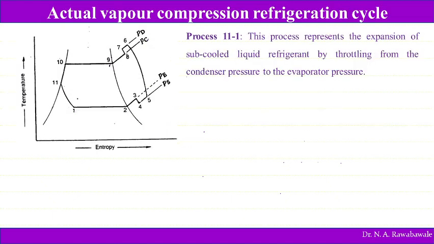Now the process 11 to 1. So what is this process? It is nothing but the throttling process or expansion process, during which the refrigerant is again expanded, and the temperature of refrigerant falls, and it becomes capable of absorbing heat energy. So this process represents the expansion of subcooled liquid refrigerant by throttling from the condenser pressure to evaporator pressure. So this is the evaporator pressure. From condenser pressure to evaporator pressure, it is expanded.